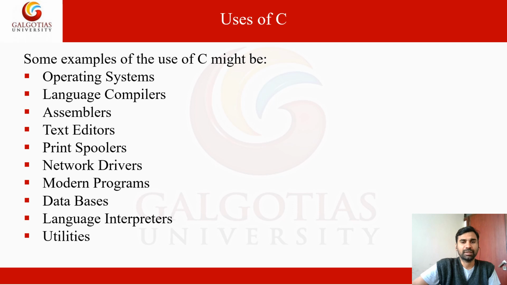Wherever network drivers are needed, clients need to communicate with the server and the server needs to communicate with the client. So we communicate with each other by using network drivers. The drivers are written only in C code.